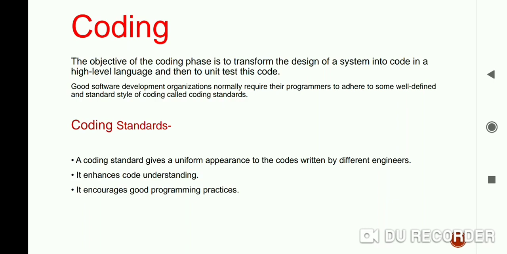It is very important to understand why coding standards are needed. Hope you understand what coding standards are: nothing but a style we have to use to write code. Now the question is why coding standards are needed.